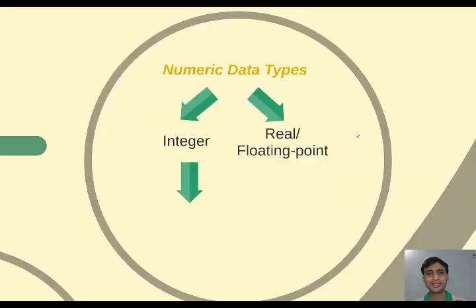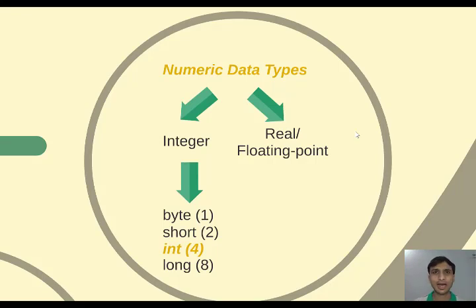So now integer is again divided into 4, that is byte, short, int and long. All these 4 are keywords. So what are byte, short, int, long? They are the keywords that will help to tell what type of values can be stored in a variable. Basically, these are the actual data types we will be writing. These are the keywords we will be using in our syntaxes to create variables, to create houses. We'll study later in this video how to create these variables.